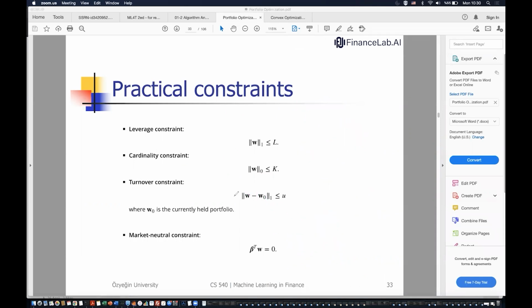And the last one is the market neutral constraint. In the market neutral constraint, we assume that the betas of the stocks are 0. Beta is defined as the parameter in the linear regression. So here are the returns of the market, which we can take in any way we want, and the returns of the asset.